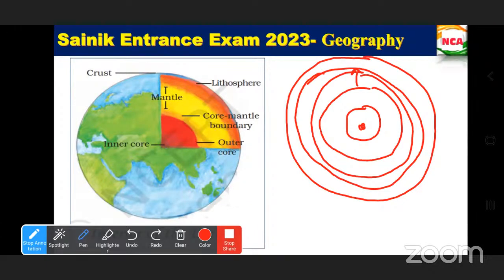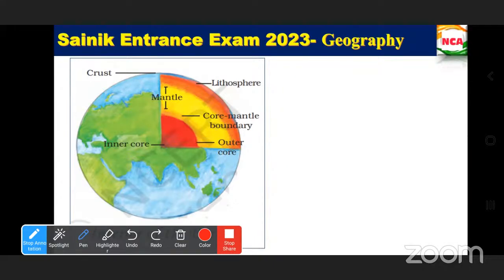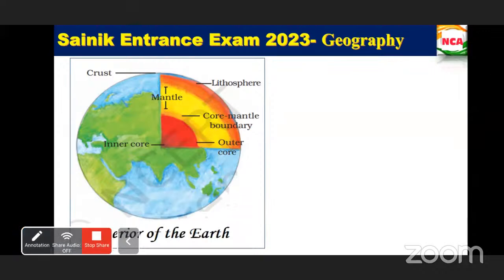Wait, I will tell you. I will give notes. Don't worry. Just take a look at this picture and make a note of it. Draw it as a rough picture. Make a note of where the inner core is, where the outer core is, where the core mantle boundary is, where the mantle is. Try to remember in order: crust, mantle, core mantle boundary, then outer core, then the inner core. Is that clear?